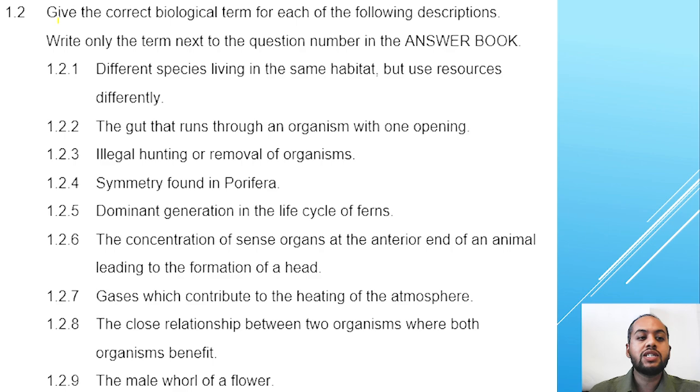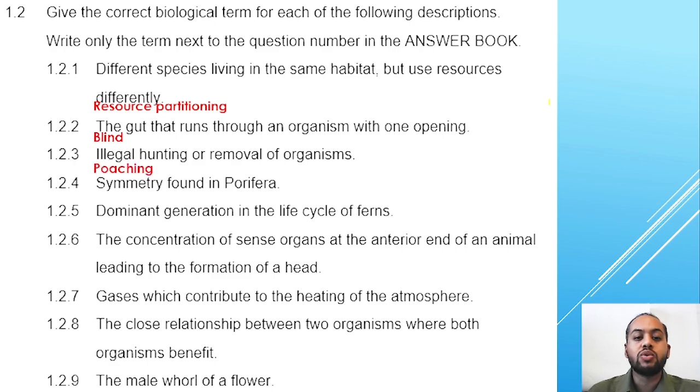Next question, 1.2 says give the correct biological term for each of the following descriptions, and you write only the term next to the question number in the answer book. 1.2.1 different species living in the same habitat but use resources differently is regarded as resource partitioning. 1.2.2 the gut that runs through an organism with one opening is regarded as the blind gut. 1.2.3 the illegal hunting or removal of organisms is regarded as poaching.